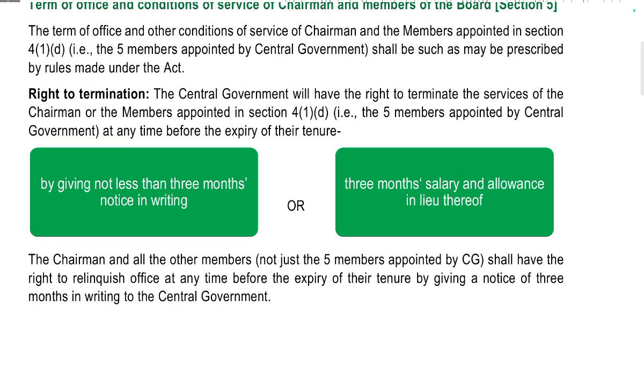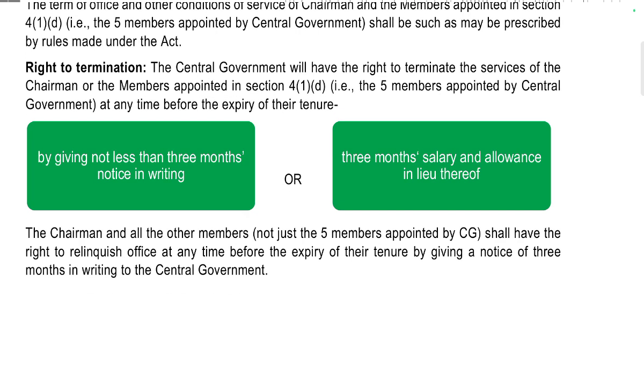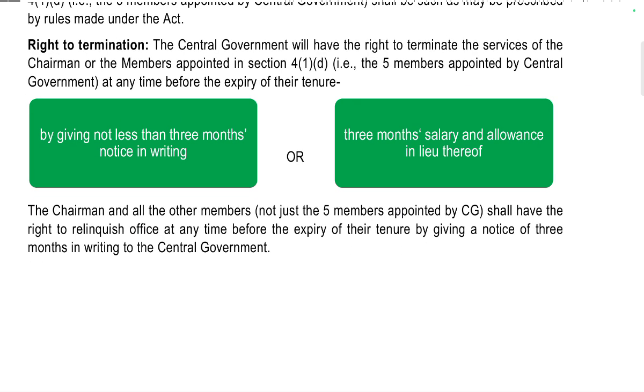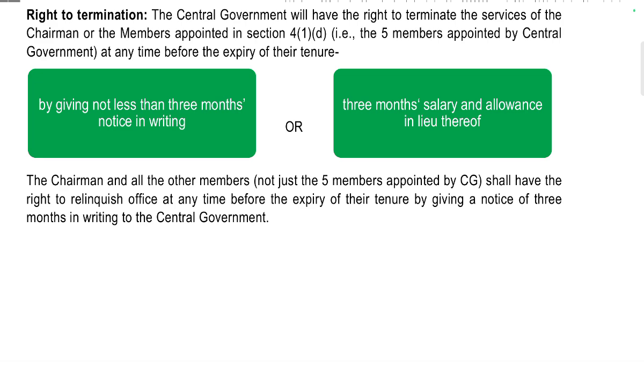Right of termination. The central government has a right to terminate the service of the chairman or of a member appointed under section 4(1)(a), that is the five members appointed by the central government, at any time before the expiry of the tenure, by giving not less than 3 months' notice or 3 months' salary and allowances in lieu thereof.